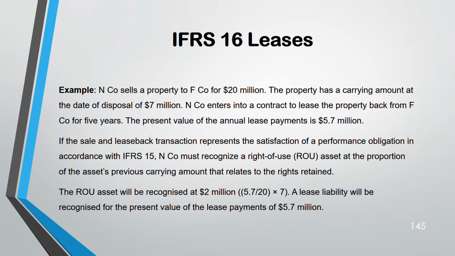If you see, the present value of lease payments is 5.7 divided by 20. So it's always the present value of lease payments divided by the amount that you have sold it for, multiplied by the carrying amount at the date of disposal. That is 7. The fraction is always like this. Maybe the figures will change, but it remains the same, which is 2 million. So the right of use asset is 2 million. The lease liability will be how much? It will be 5.7. They have already given you that.